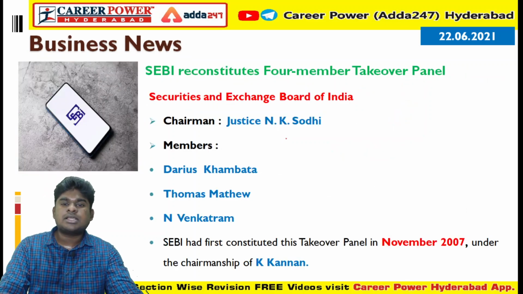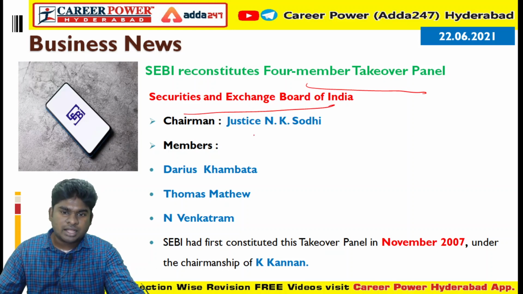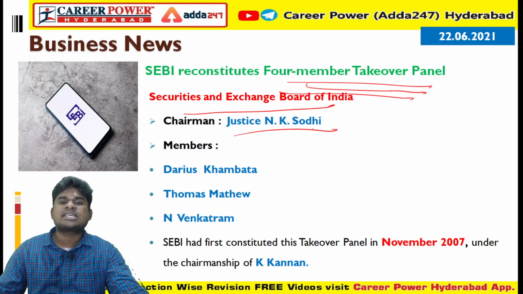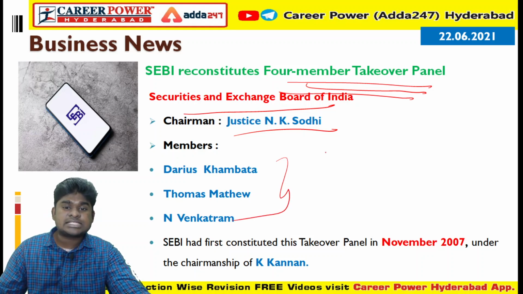So next is about SEBI. SEBI has constituted a 4-member takeover panel. SEBI full form, Securities and Exchange Board of India. So SEBI constituted a 4-member takeover panel, and the chairman of the panel is Justice N.K. Soodi, and the other members are here. So please remember the chairman, Justice N.K.